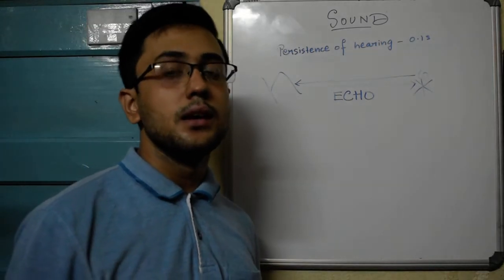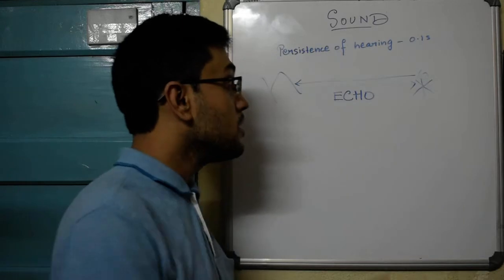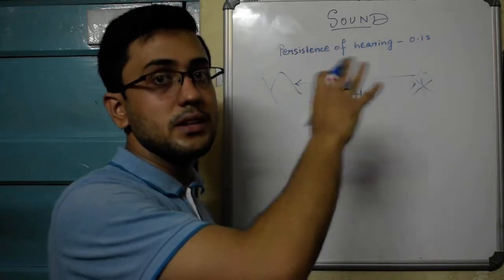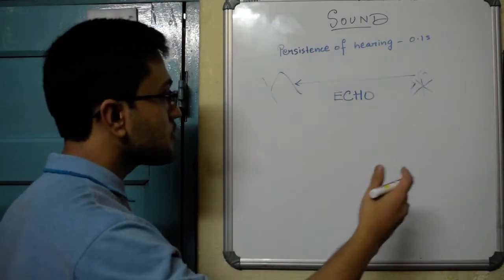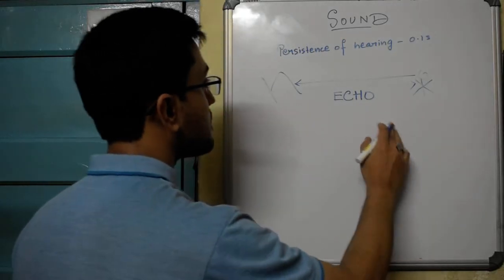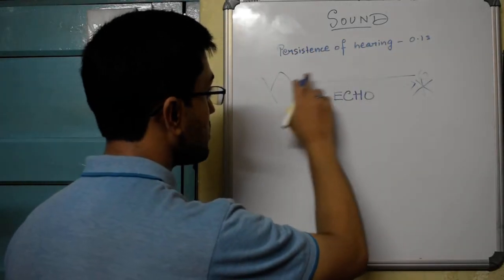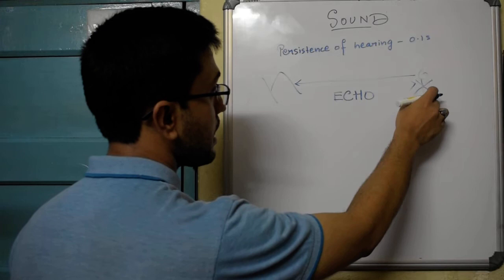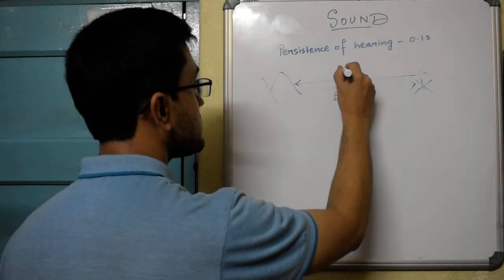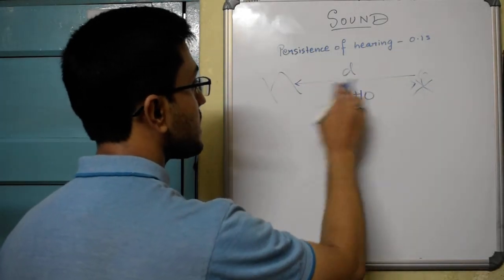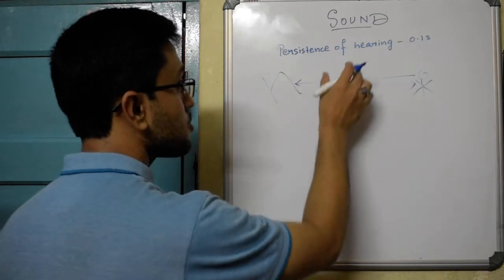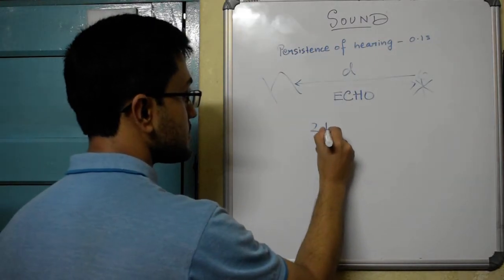It basically depends upon the reflection of sound from a surface. Now as you can see, for echo to happen, the sound must travel to this distance and then come back to the listener. So whatever is the distance between the person and the obstacle, the sound has to cover twice that distance.